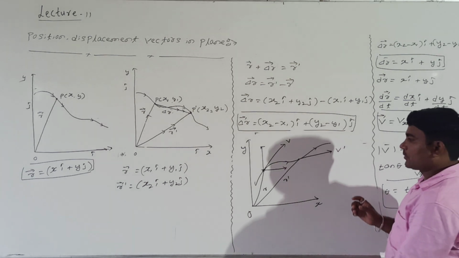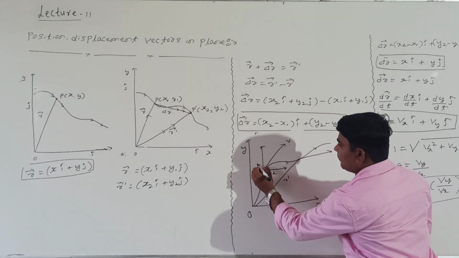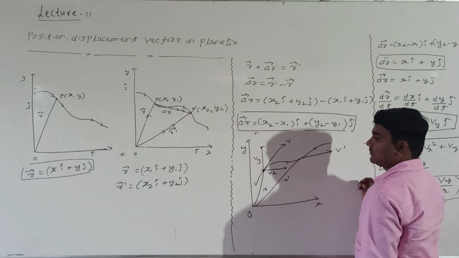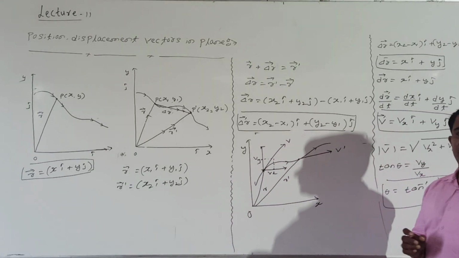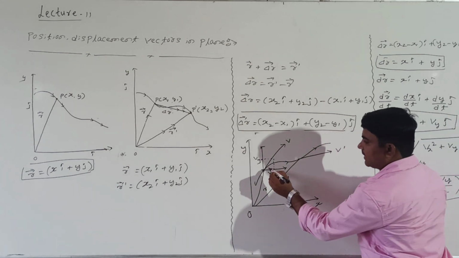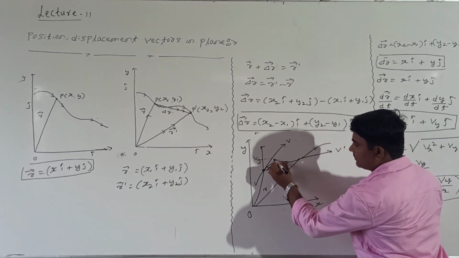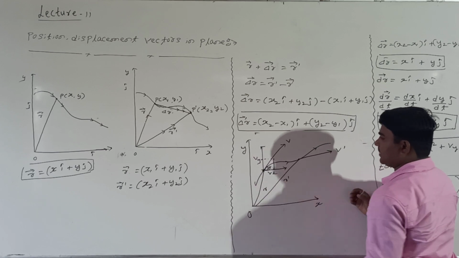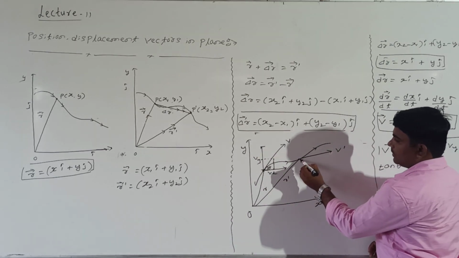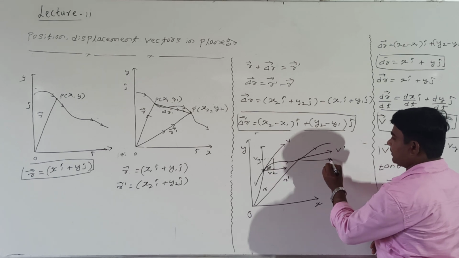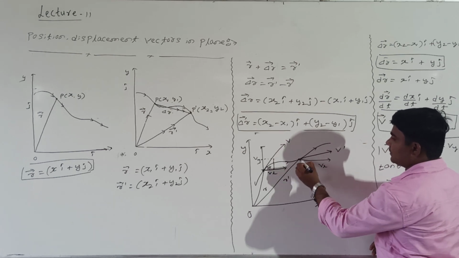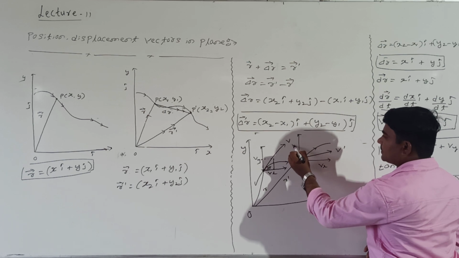Right? What are we calling this? This is Vx. What about this component? Vy. This is the resultant. How to add? This can be added by the parallelogram law, right? This becomes theta, this is Vy, and this is Vx. Similar here also. This is the resultant velocity, this is one component, which I can call Vx, and this component is Vy.